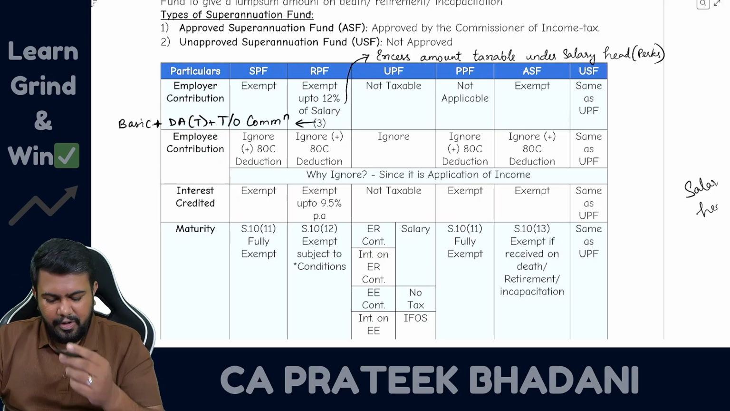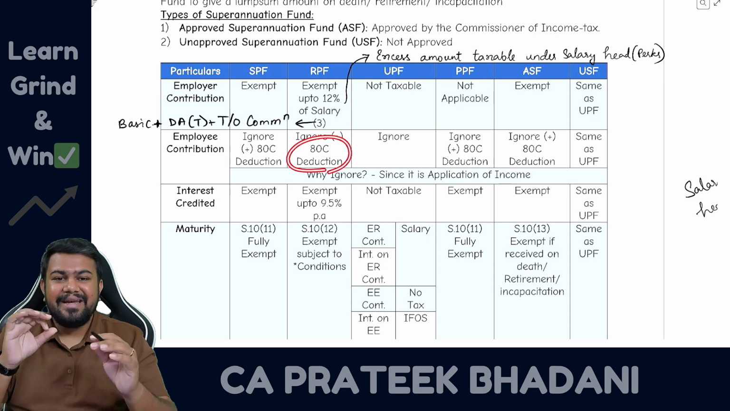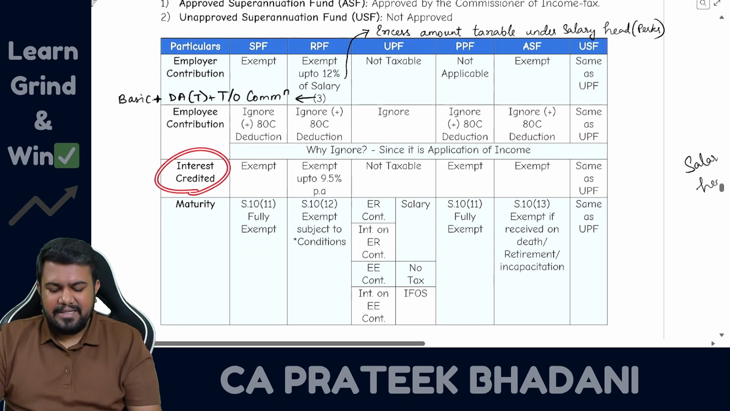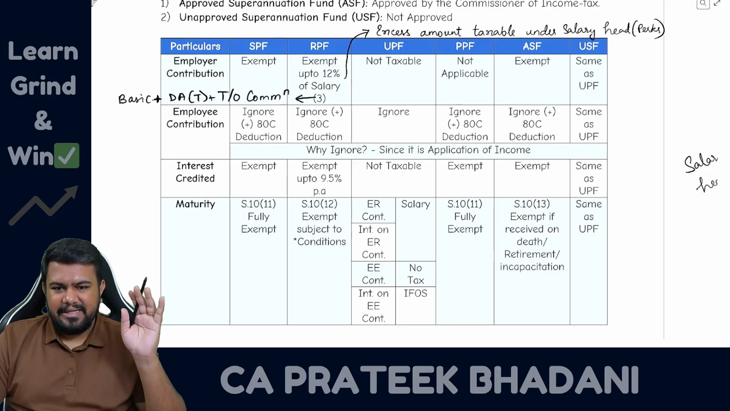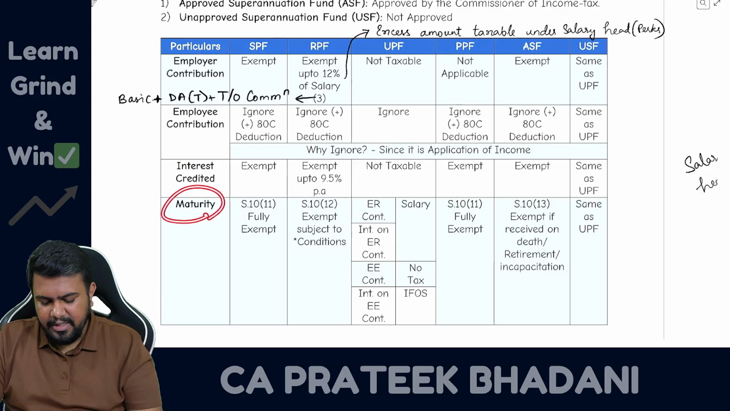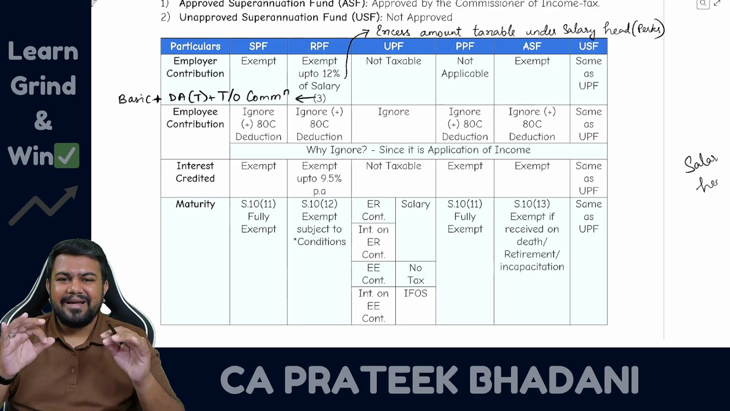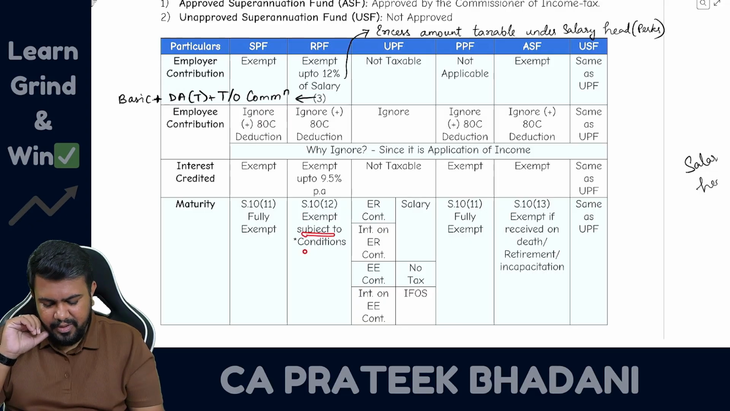Next, now let's talk about employee contribution. Here also, if the employee is contributing, then that can be ignored, and 80C deduction can also be claimed. Then interest up to 9.5% is exempt. Balance interest will be taxable. Now let's talk about maturity. Under section 10 clause 12, maturity of recognized provident fund is fully exempt. However, it is subject to a condition.